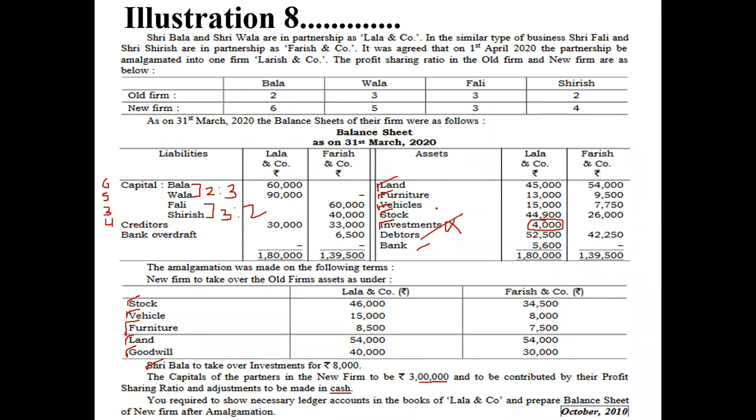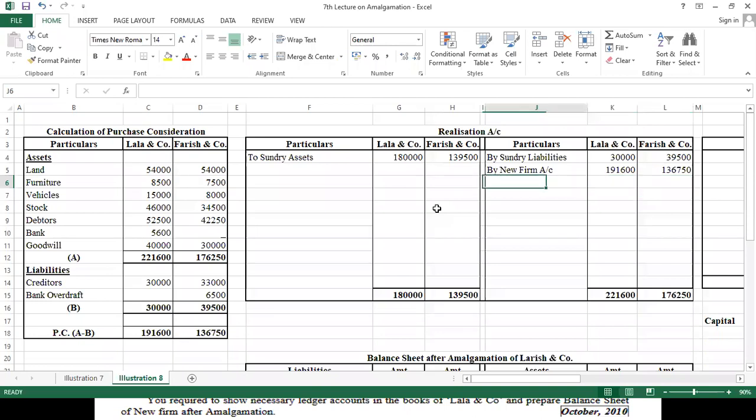So here we will write Bala capital account. Bala takes the asset, right? So by Bala capital account, the amount is 8,000 and here it will be dash. Okay. Now apart from that there is nothing more to post in the realization account.